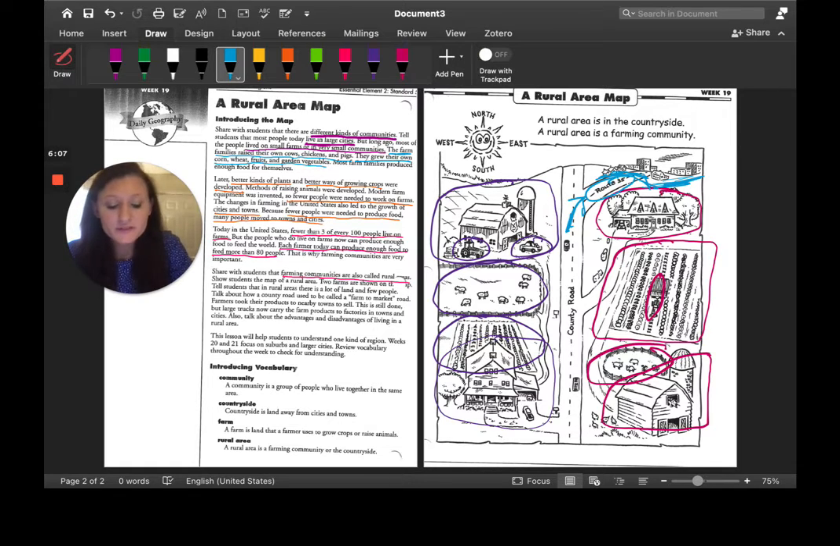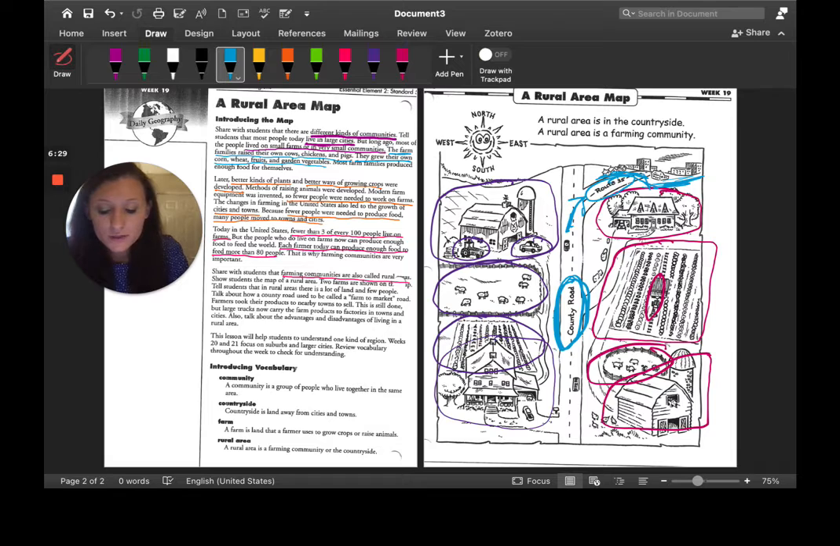And we notice that the road out in this rural area is called County Road. So a lot of times when you go out in the country, a lot of the roads are going to be called Country Road something or County Road something. So in this case, it's County Road.